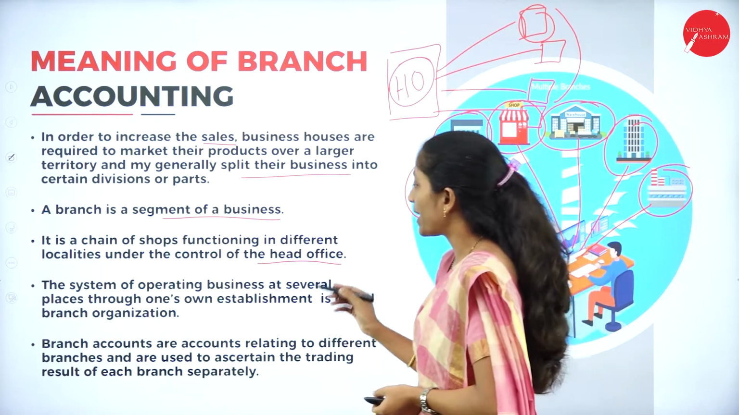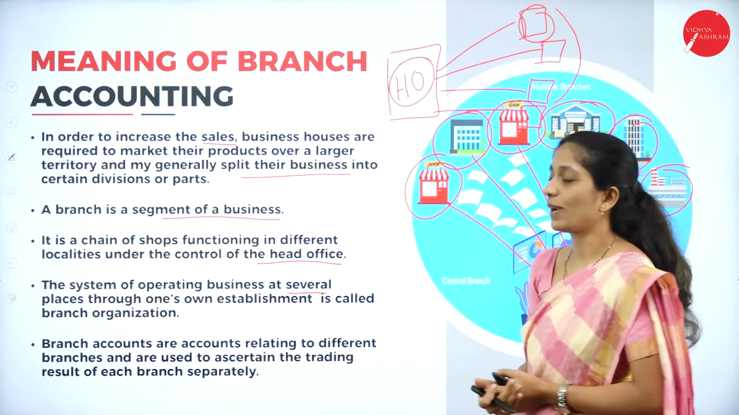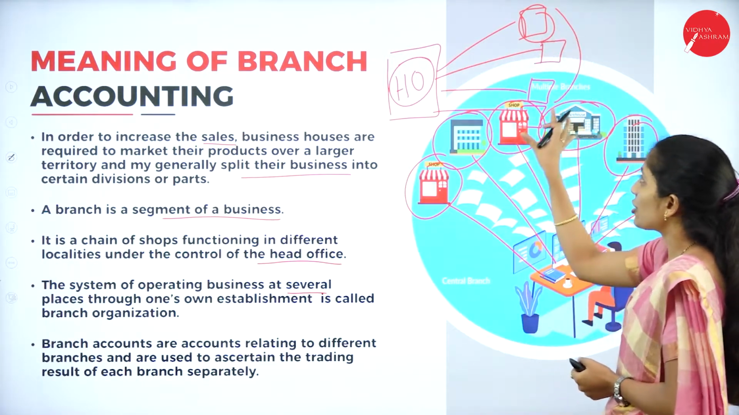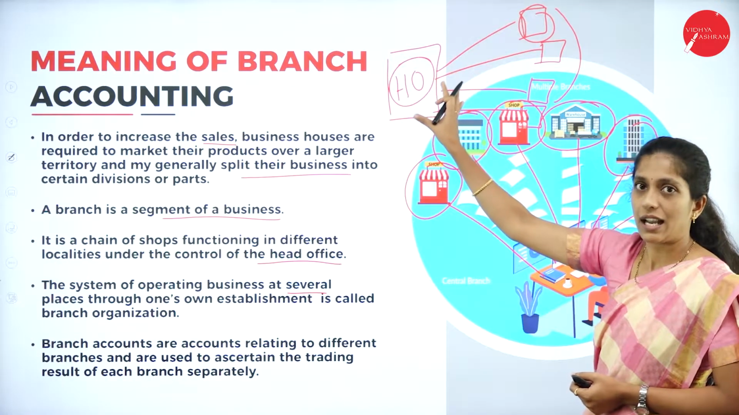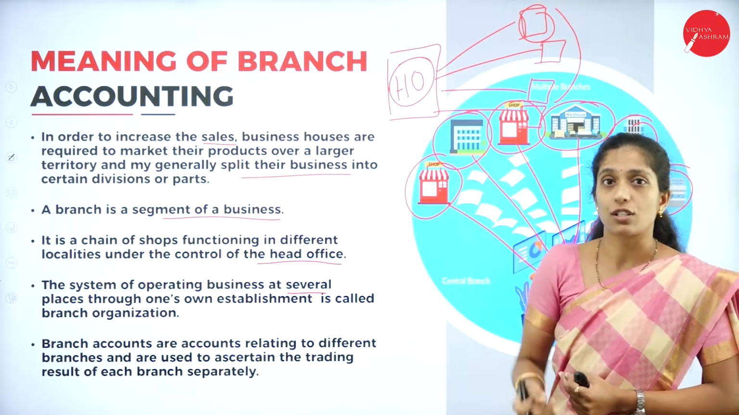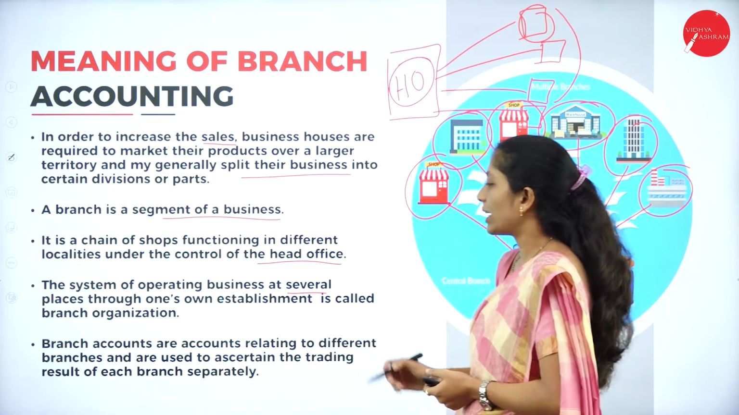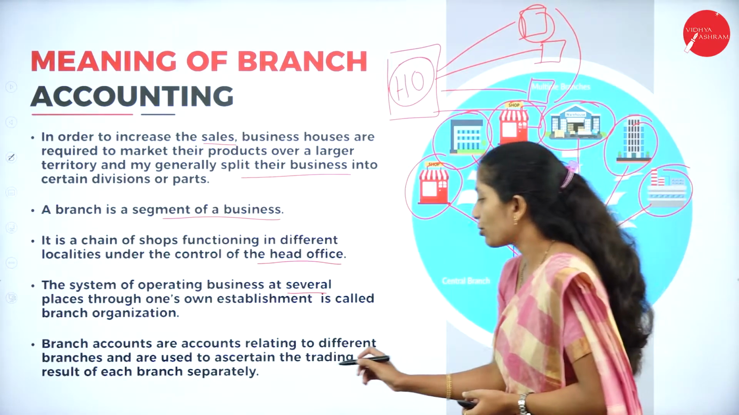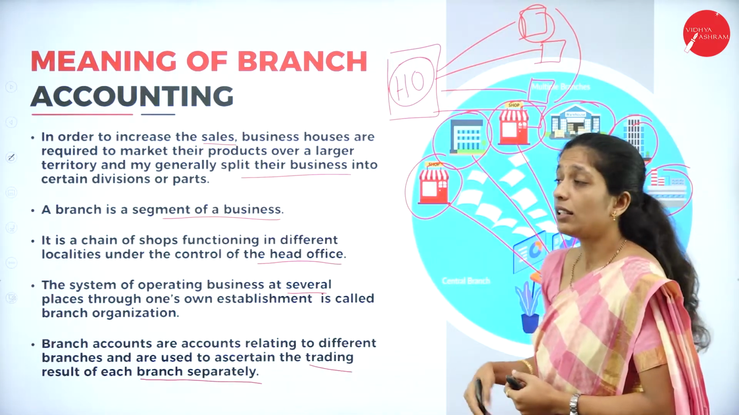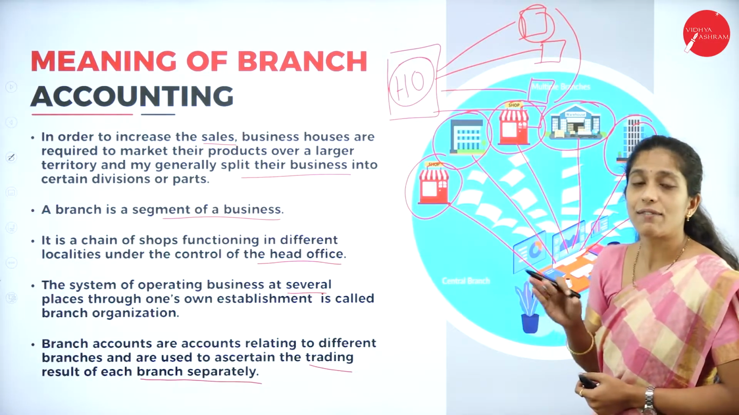The system of operating business at several places through one's own establishment is called branch organization. Now, these organizations are controlled by one office, that is the head office. So these organizations which are controlled by the main office are called branch organizations. Branch accounts are accounts relating to different branches and are used to ascertain the trading result of each branch separately. Now, what is this branch accounting? That is the accounting result of each individual branch.